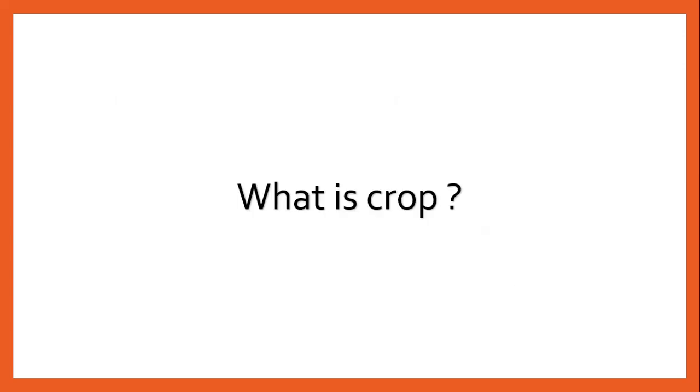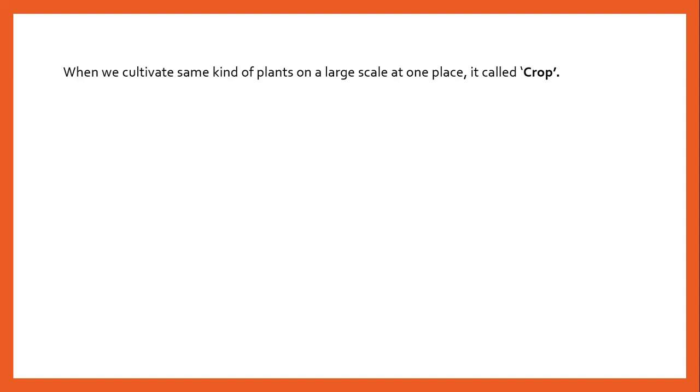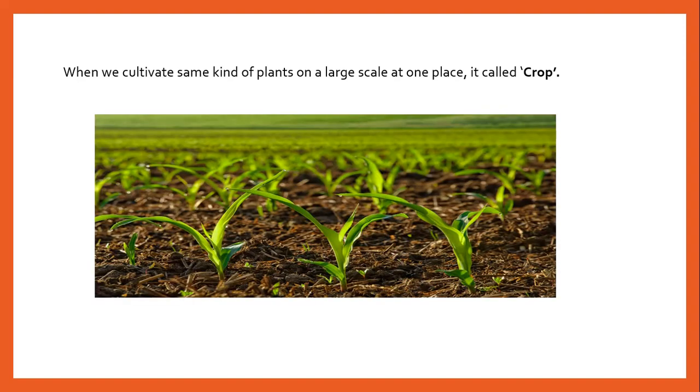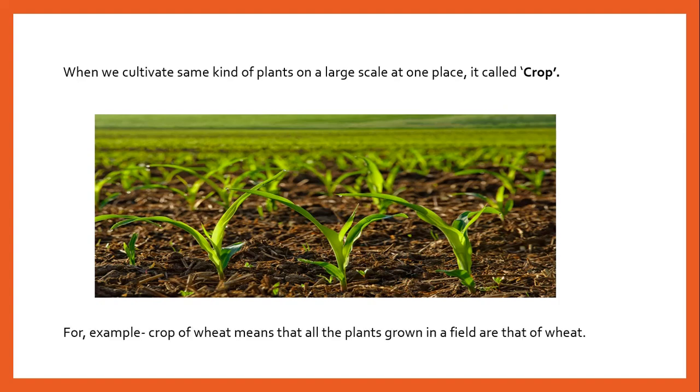Now we will discuss what is a crop. When we cultivate the same kind of plants on a large scale at one place, it is called a crop. For example, here you can see the same kind of plant is cultivated on a large scale. When wheat is cultivated on a large scale, we call it the crop of wheat.